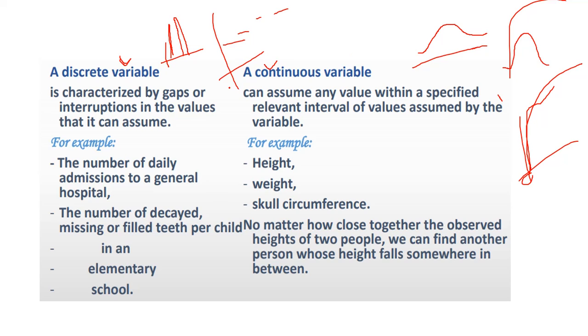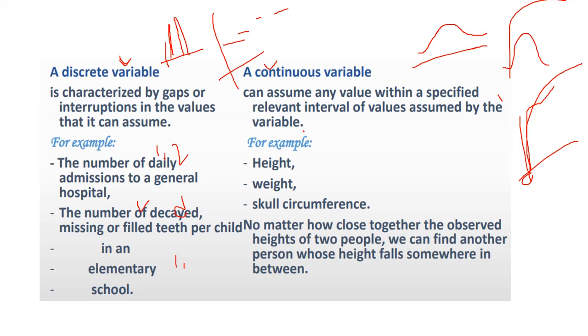Now we can see some examples. The number of daily admissions to a general hospital is countable, and in countable we have only 1, 2, 3. It will be an integer, so it is discrete. The number of missing or failed teeth per child in an elementary school is also an example of discrete. The number of teachers is always an integer, there is no point, like 1 point something teachers.